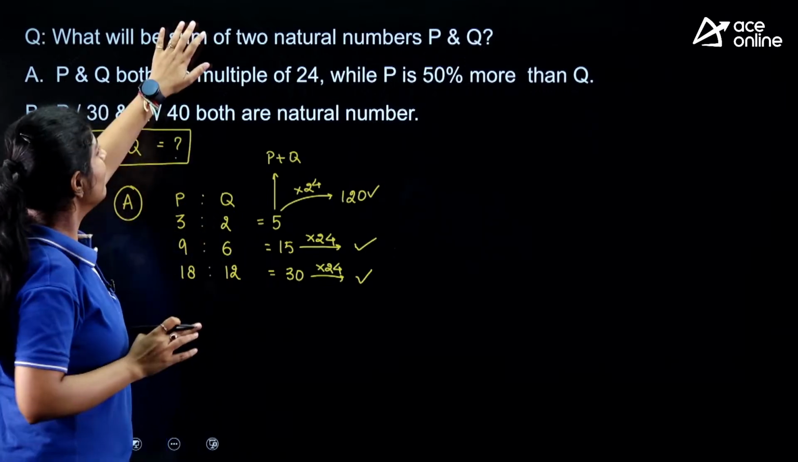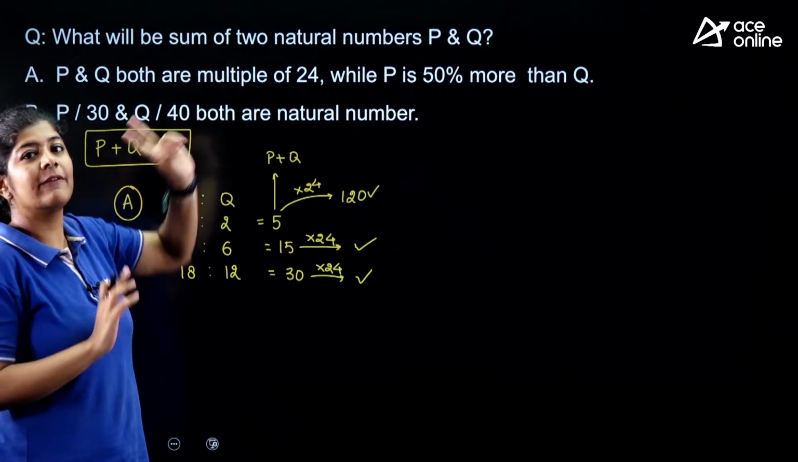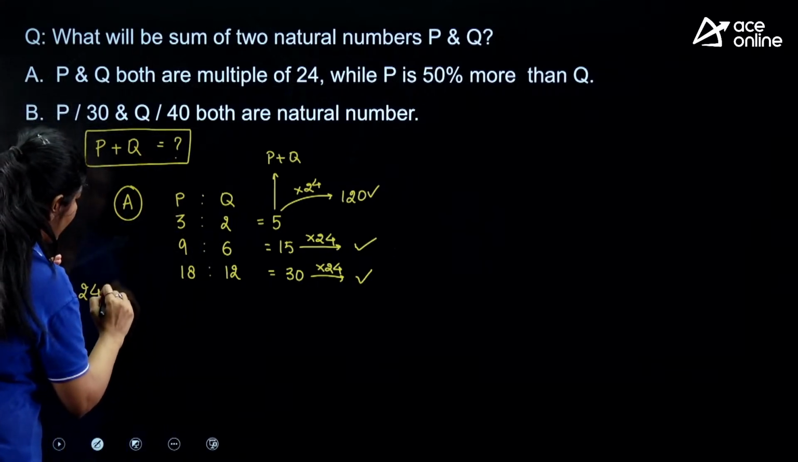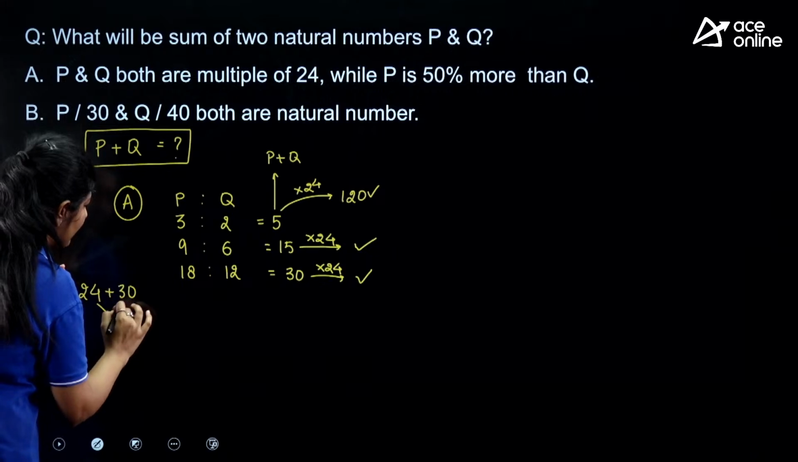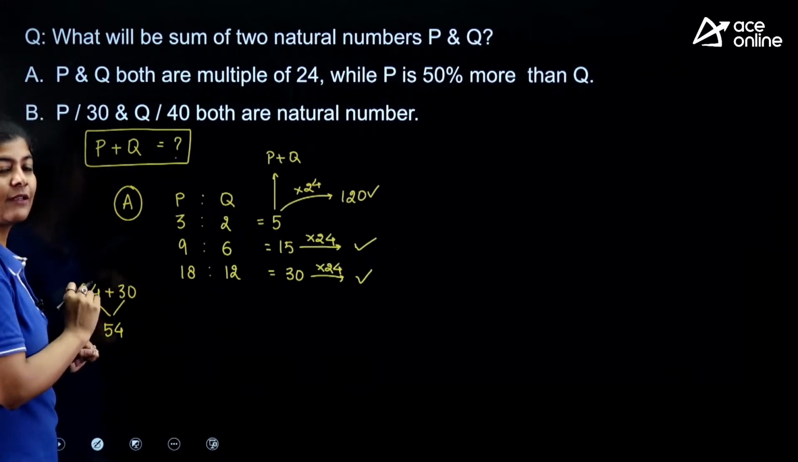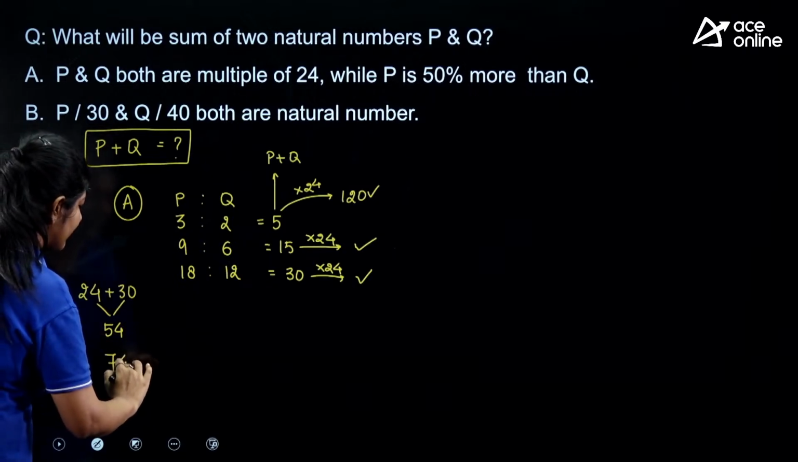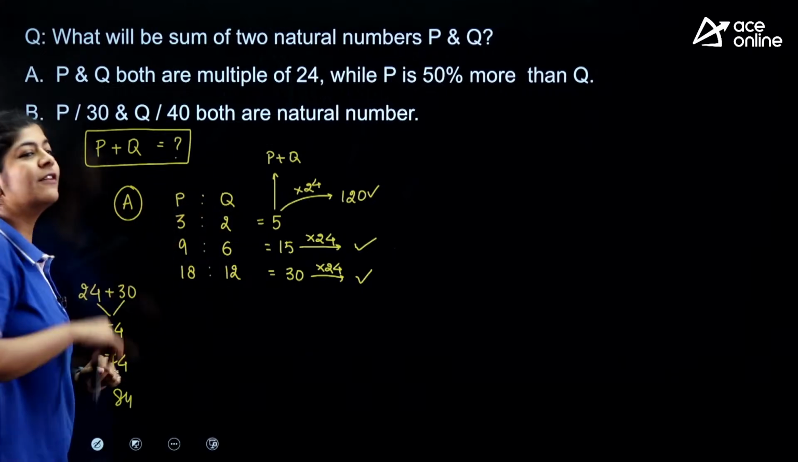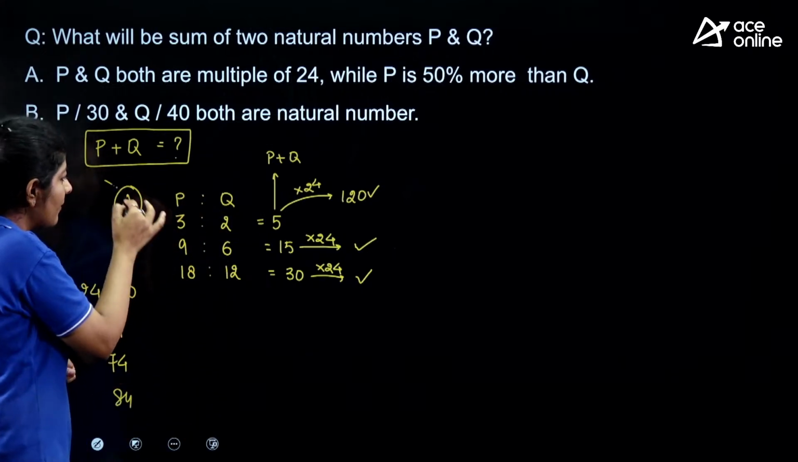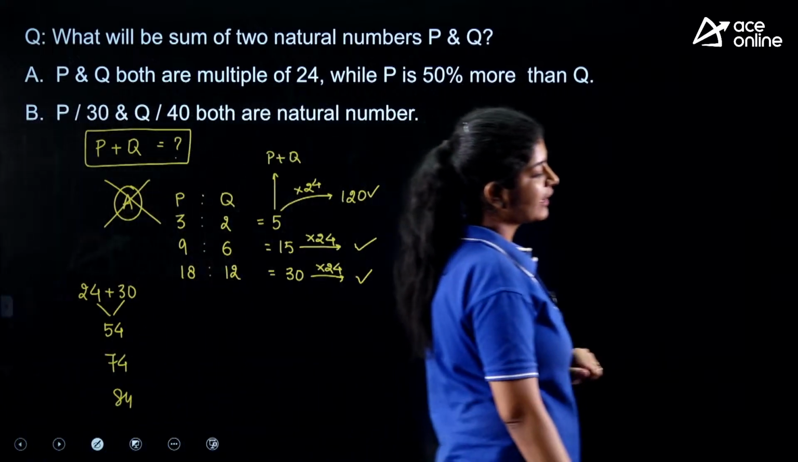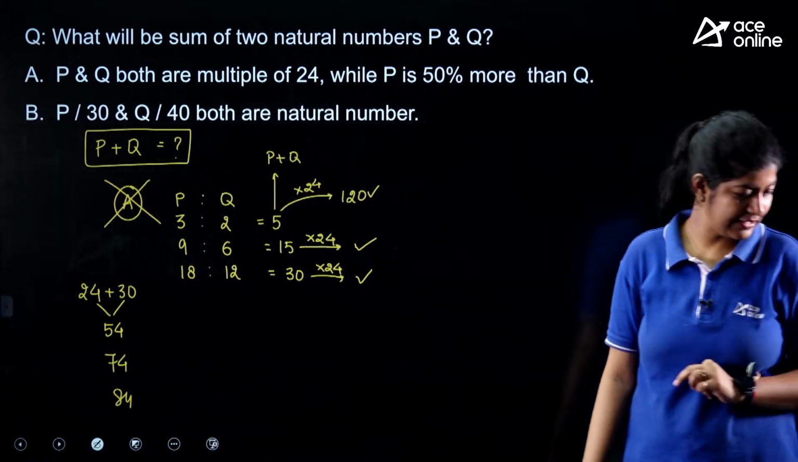But here the sum of the two natural numbers will always remain the same. It is not like if I add 24 and 30 together, I know the sum is 54, and sometimes I'm getting 74, sometimes 84. It's not like that. Because of this, we can say that from A we are not getting our answer.